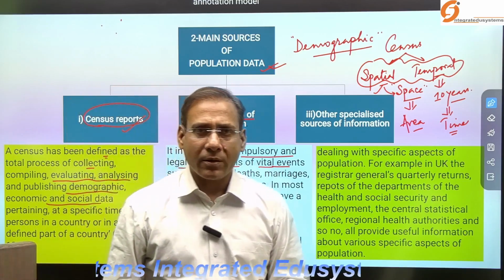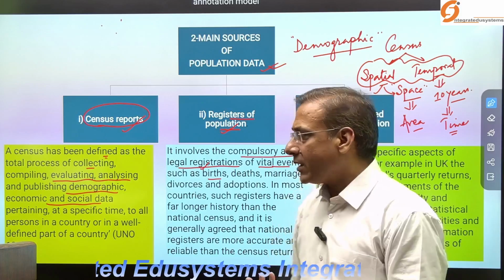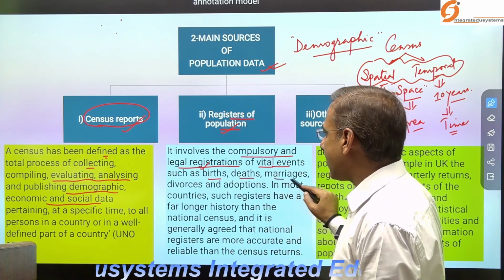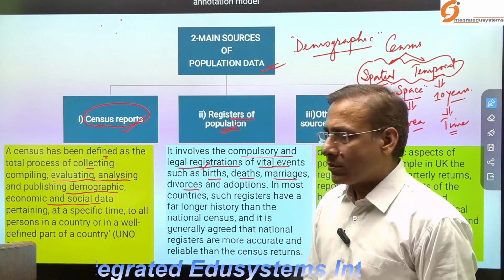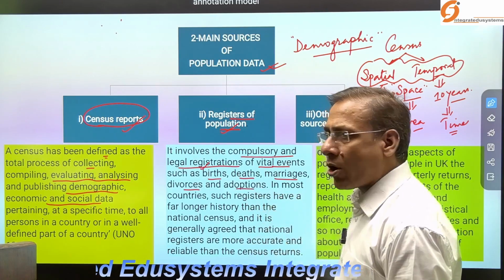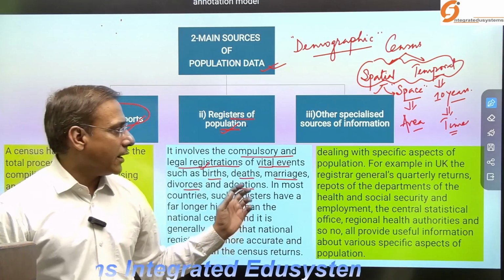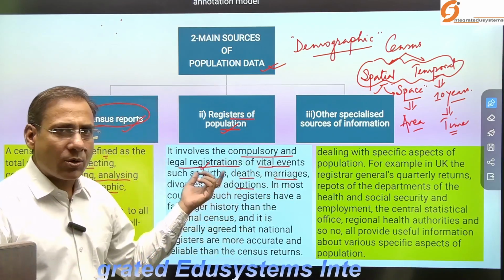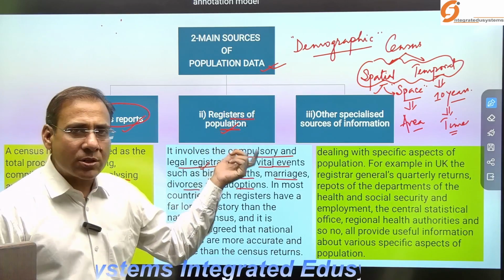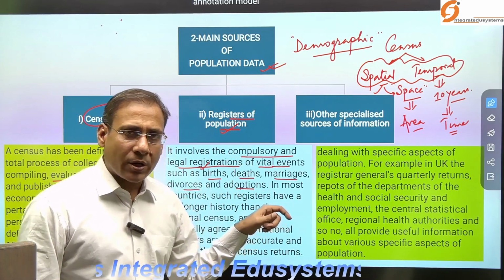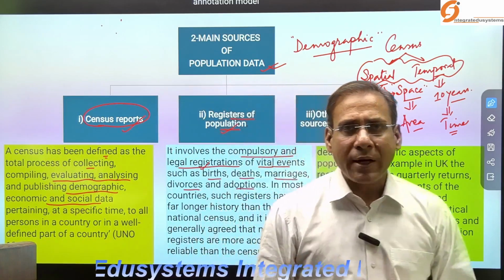So the government has the data. The government also has data of deaths, marriages, divorces, and the adoption of a child. These are also data which come under register of population, which gives us an idea about the population.